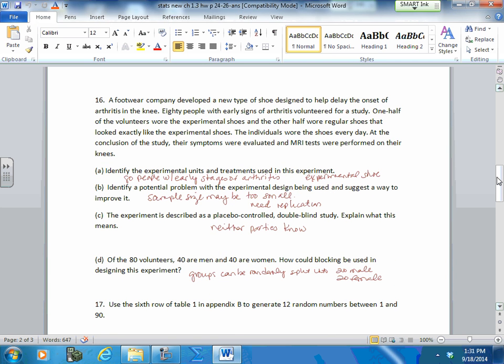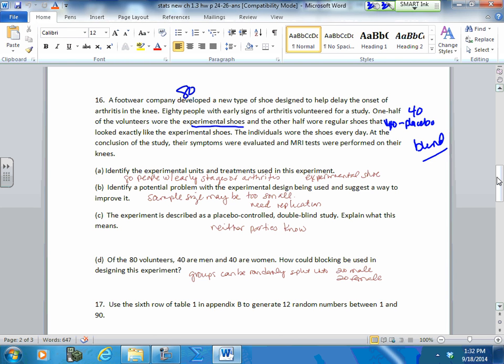A footwear company developed a new type of shoe designed to help delay the onset of arthritis in the knee. 80 people with early signs of arthritis volunteered for a study. Half of the volunteers, 40, were the experimental shoe treatment group, and the other half, 40, is the control group. They wore placebos. They thought they were wearing the shoe, but they weren't. This is the blind part of the experiment.